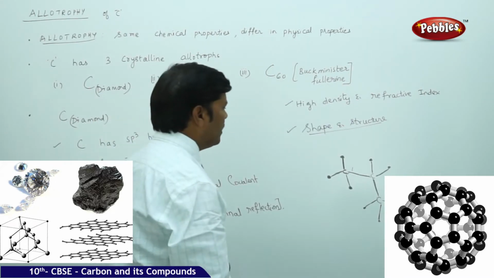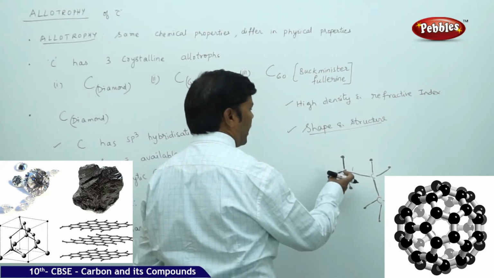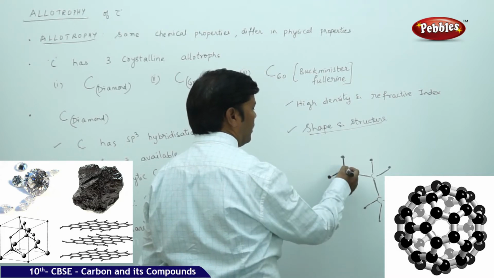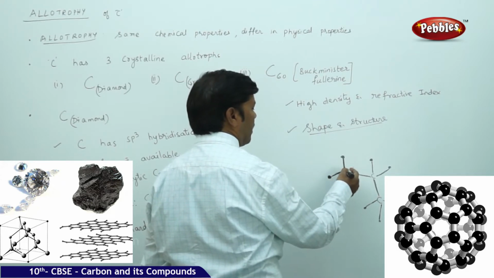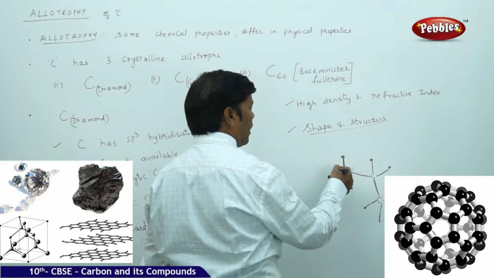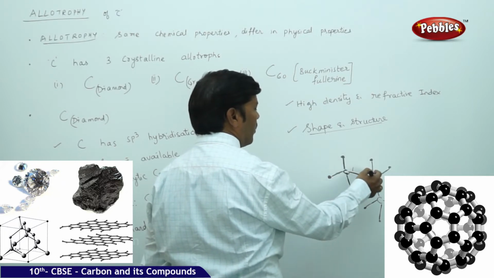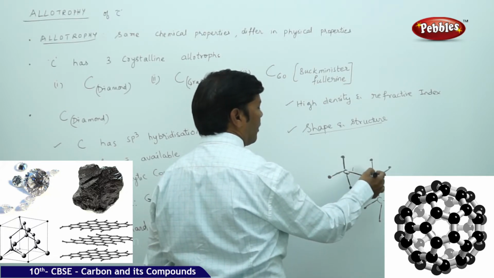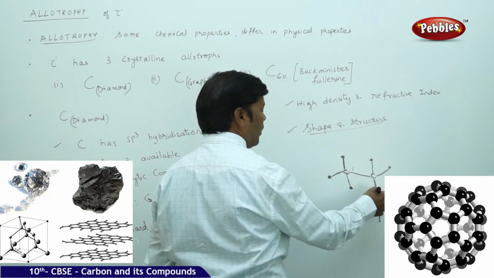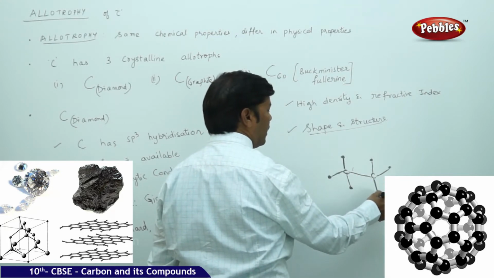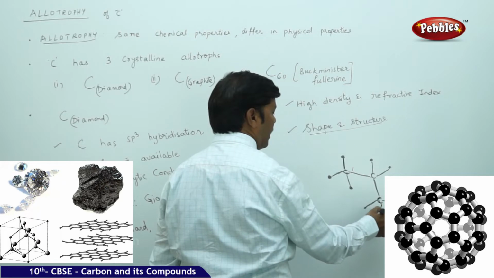You can see each carbon has 4 covalent bonds. Whichever carbon you take in diamond, it has 4 covalent bonds, and it has tetrahedral symmetry.